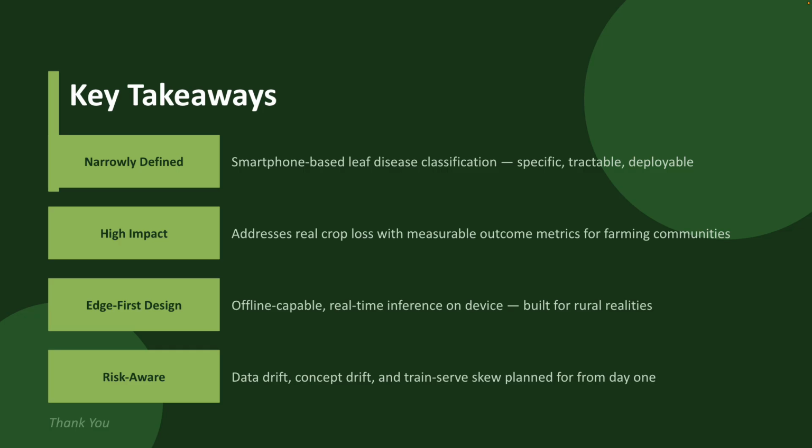In summary, a smartphone-based crop disease detection system is a narrowly defined, readily deployable, and high-impact opportunity for machine learning. It addresses a real problem with measurable consequences, leverages the proven strength of deep learning in image classification, and is deployable through a channel, the smartphone, that is already in farmers' hands.